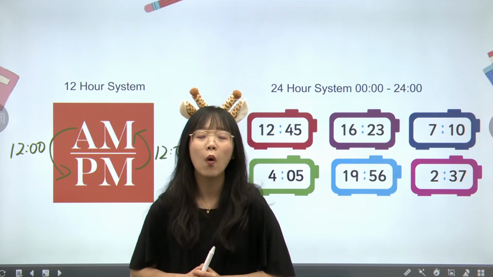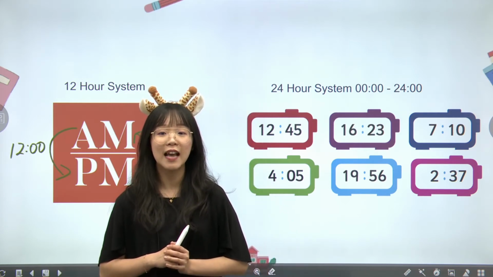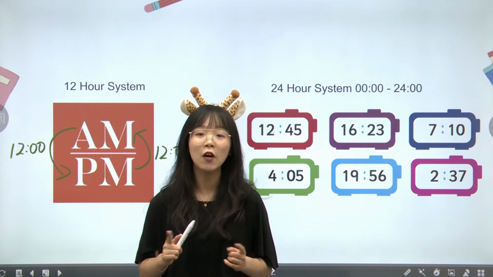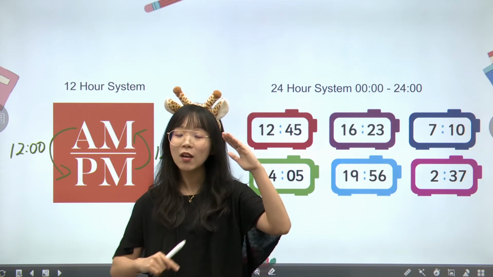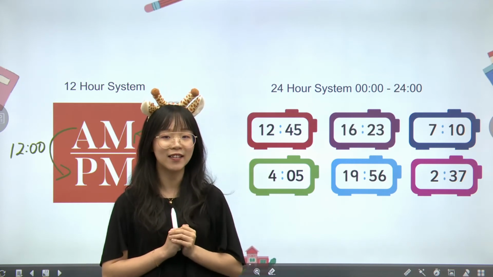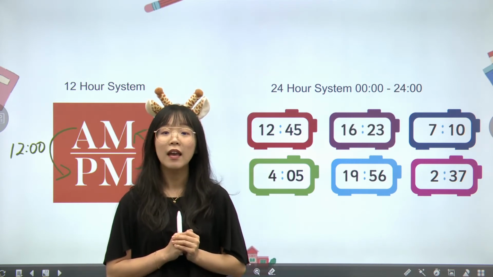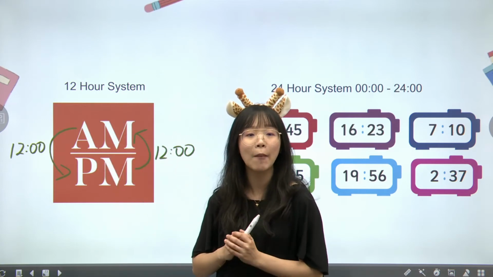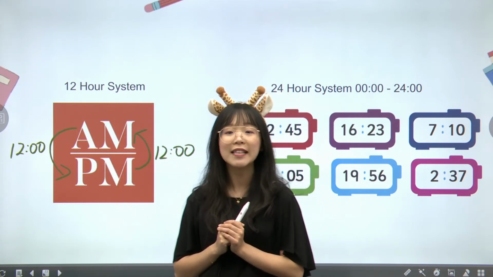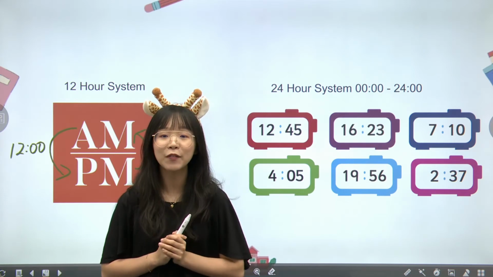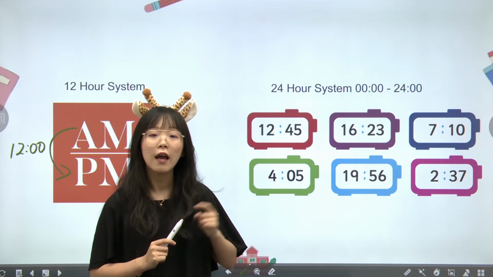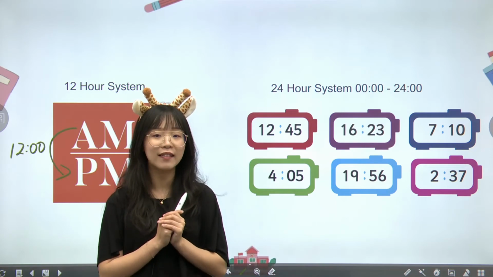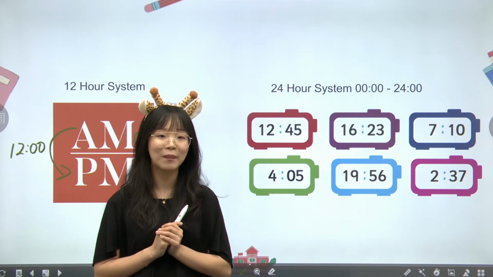We have 24 hours. And using the 24-hour system, it will help you indicate morning or afternoon more accurately. Okay, in the 24-hour system, you will no longer see AM or PM anymore. But anytime after 12, it will be 13 all the way to 24. That will indicate our PM.